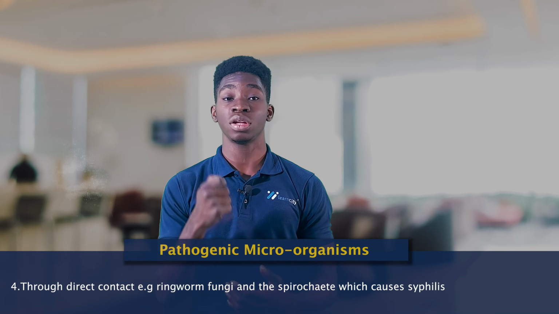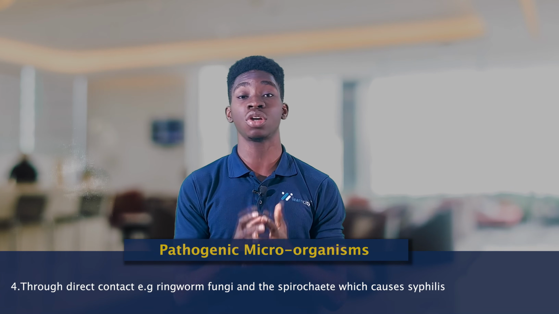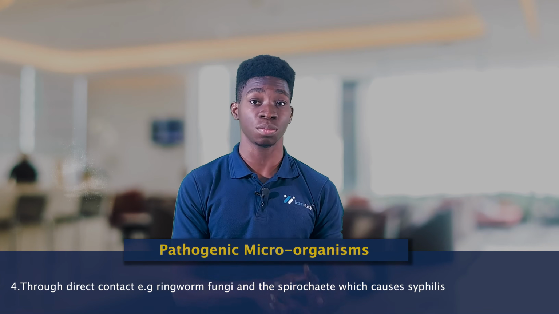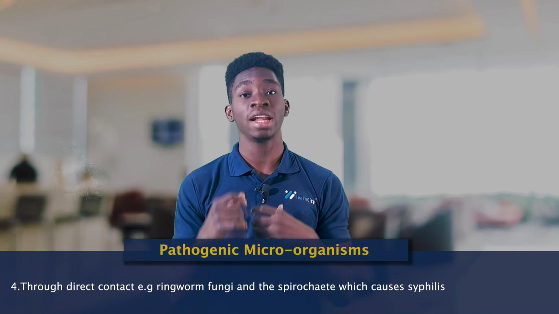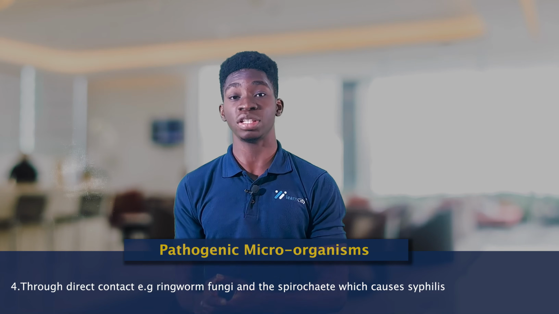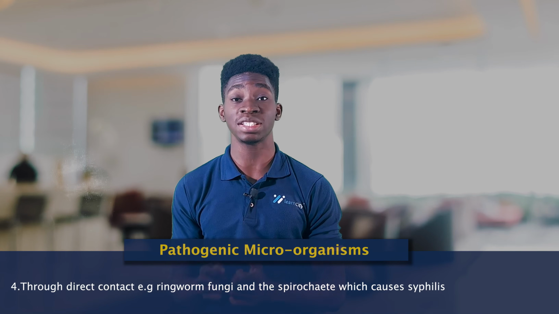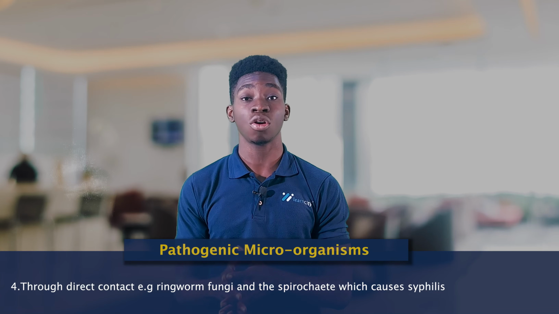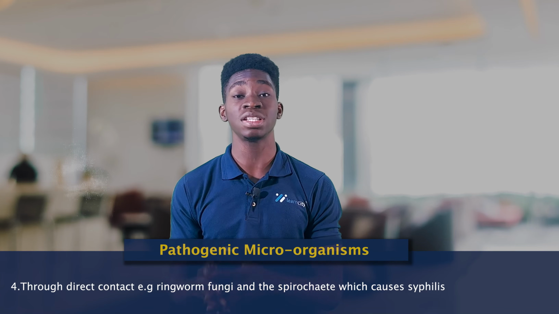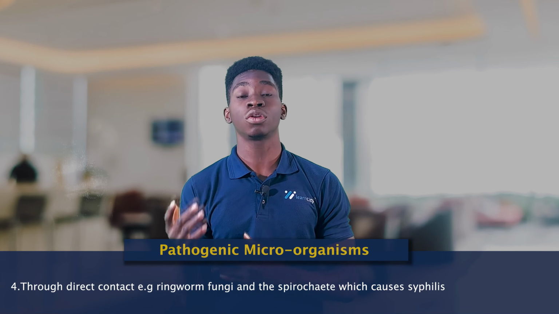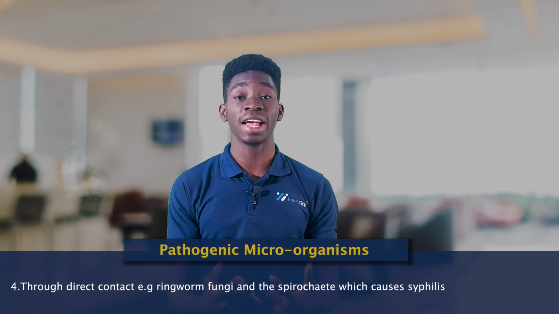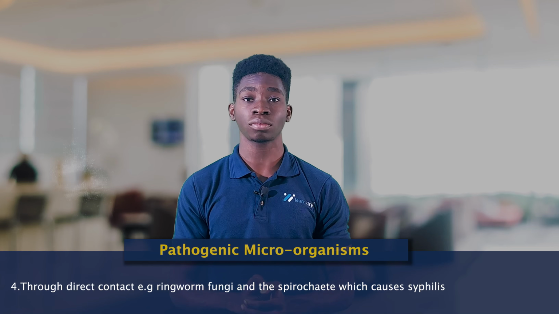So for example, the spirochete that causes syphilis could enter the body through sexual intercourse with a person that is infected with syphilis. So the pathogen that causes syphilis can enter the body through sexual intercourse, which is a form of direct contact.